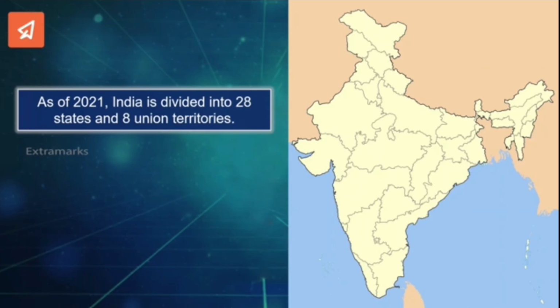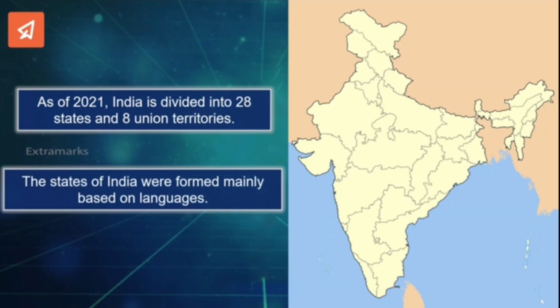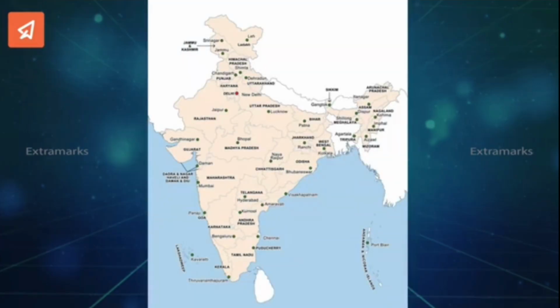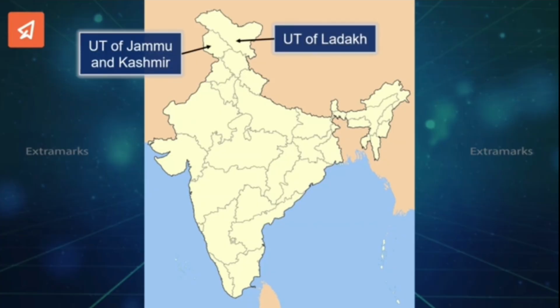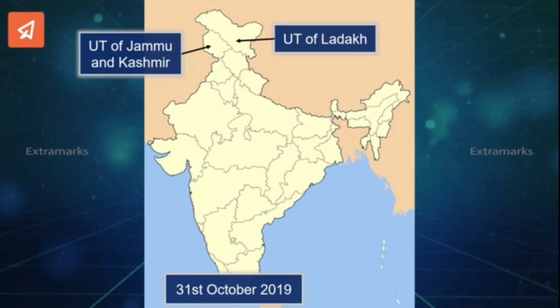As of 2021, India is divided into 28 states and 8 union territories. The states of India were formed mainly based on languages. You can have a look at this map that shows the states and their capitals and the union territories of India. The state of Jammu and Kashmir was bifurcated into the union territories of Jammu and Kashmir and Ladakh with effect from 31st October 2019.